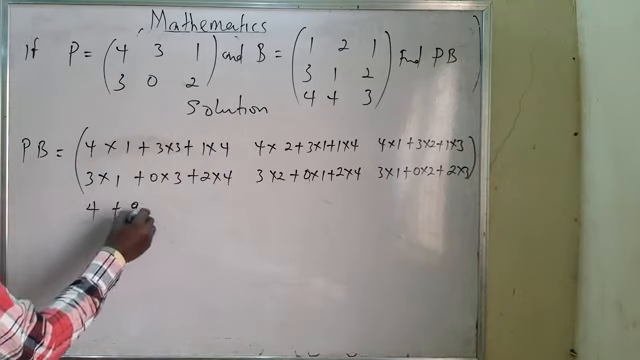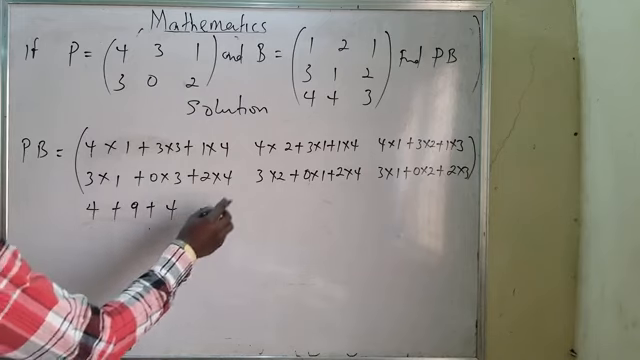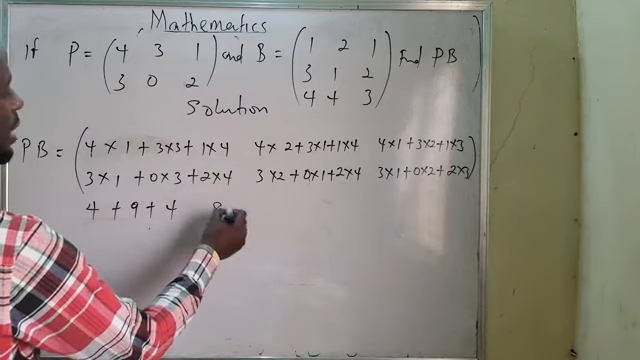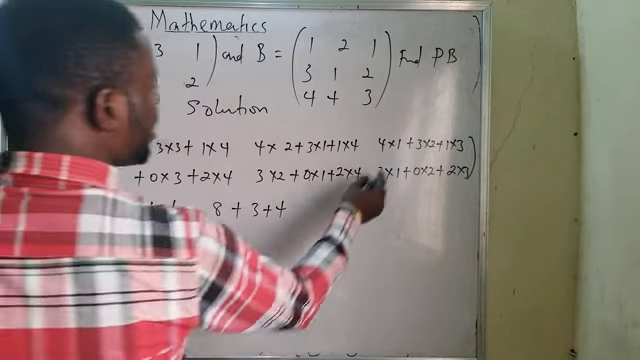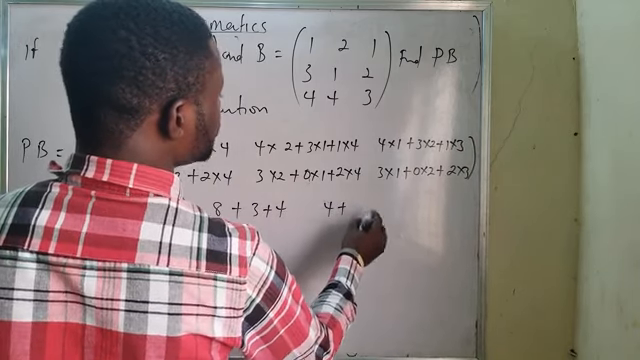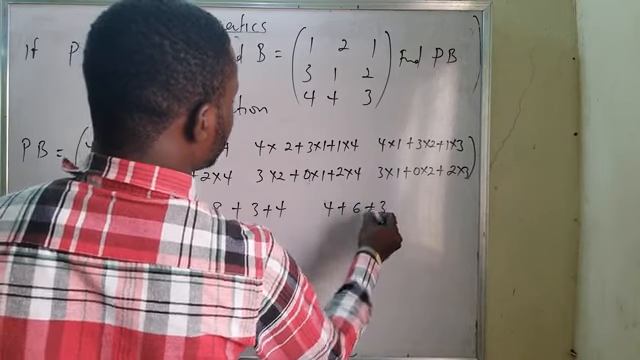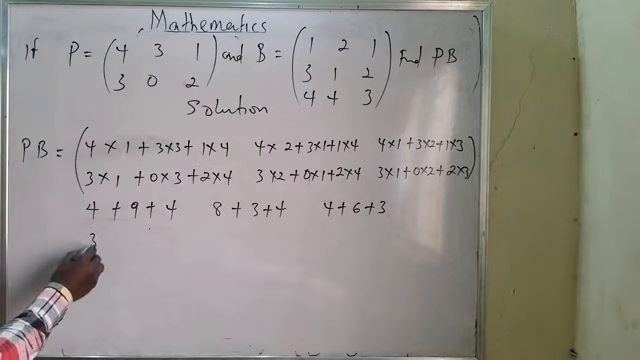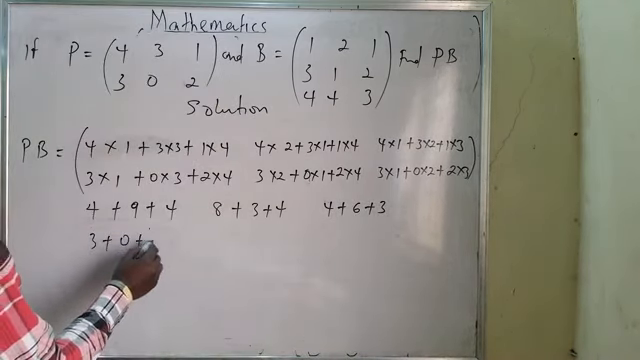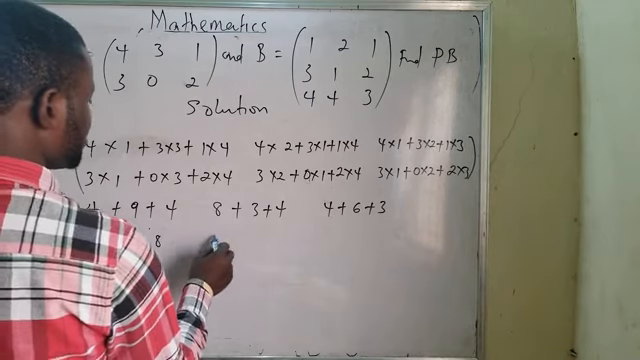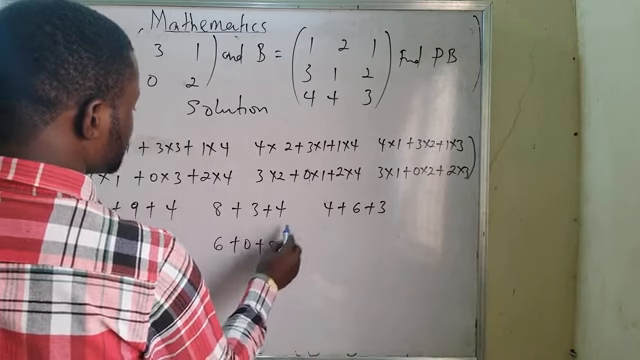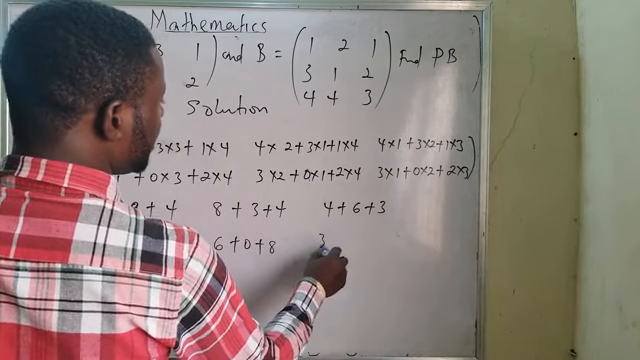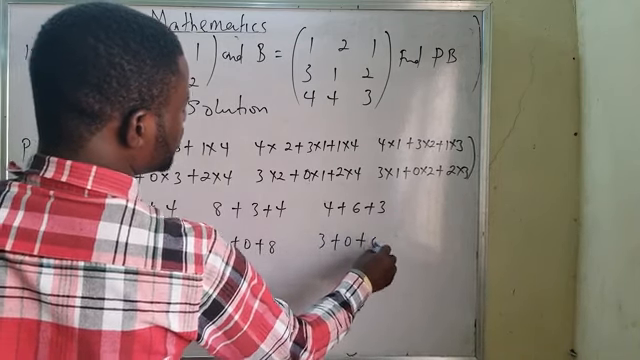Now it's this one with 4 plus 9 plus 4. Here will be 8 plus 3 plus 4. And here will be 4 plus 6 plus 3. Here will be 3 plus 0 plus 8. And here will be 6 plus 0 plus 8. And the last one will be 3 plus 0 plus 6.